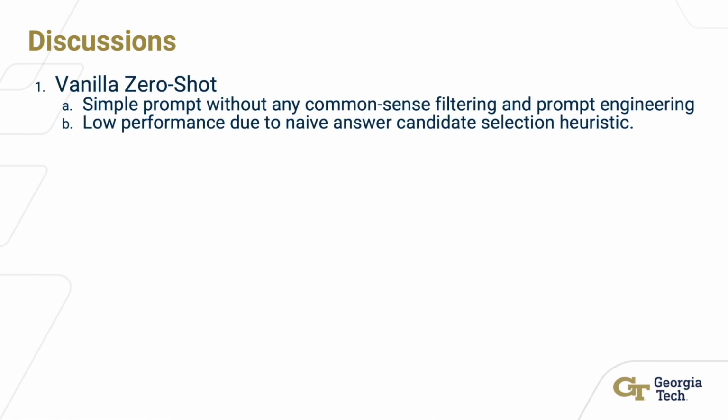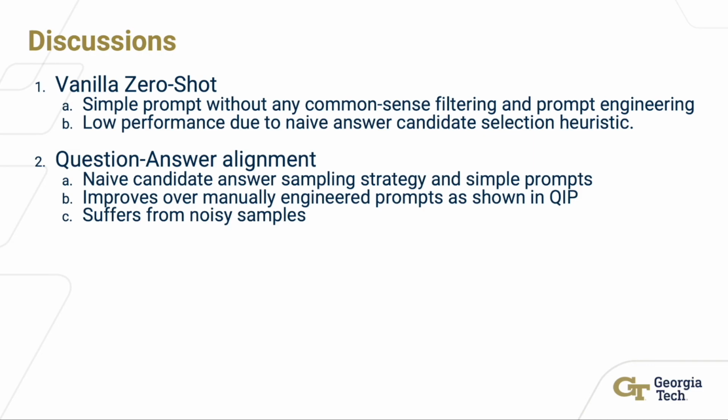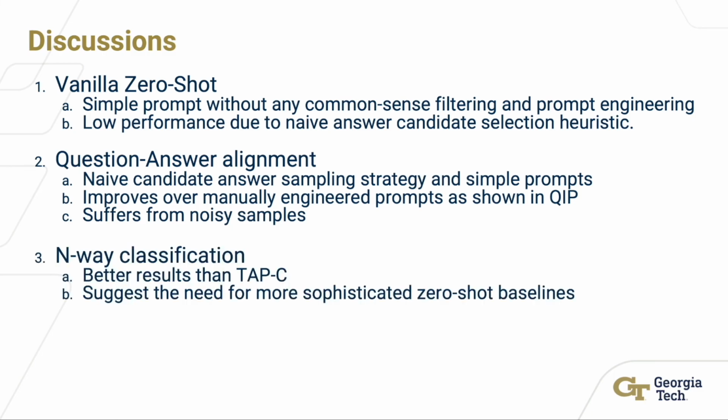Firstly, our vanilla zero-shot approach uses a simple prompt without any common sense filtering and prompt engineering. And secondly, it has low performance due to a naive answer candidate selection heuristic. For our second approach of question-answer alignment, we have a naive candidate answer sampling strategy and simple prompts, and it improves over manually engineered prompts as shown in QIP, but it suffers from noisy samples. And lastly, our NV classification has better results than TAPC. It suggests that the need for more sophisticated zero-shot baselines is needed.